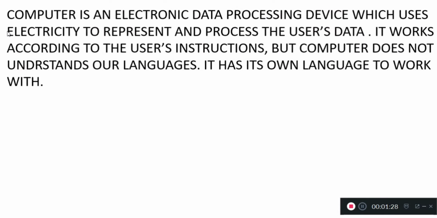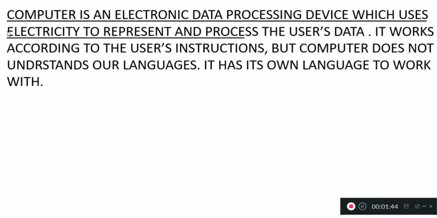Computer. A computer is an electronic data processing device which uses electricity to represent and process the user's data.